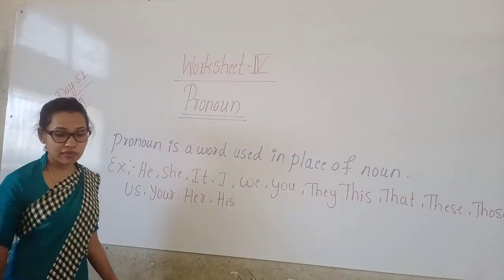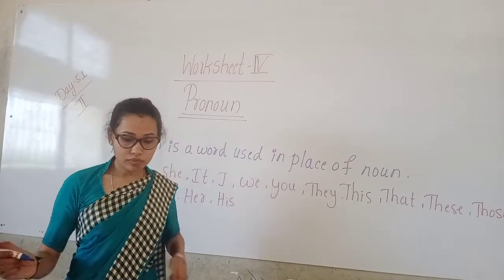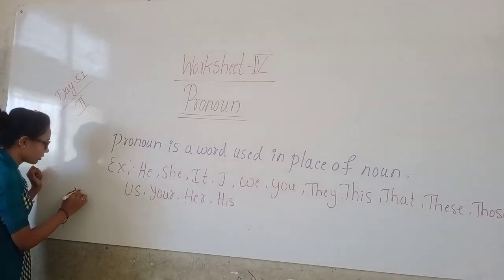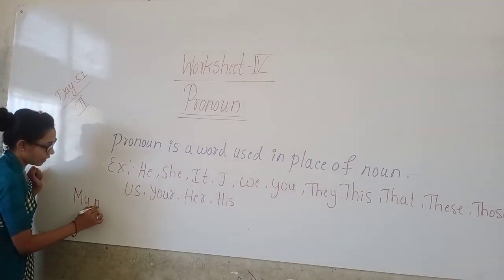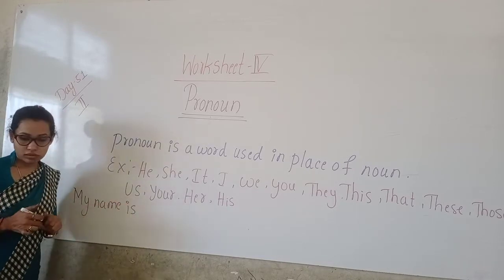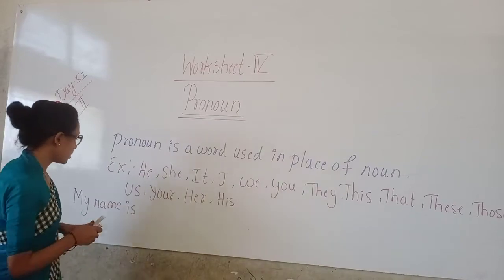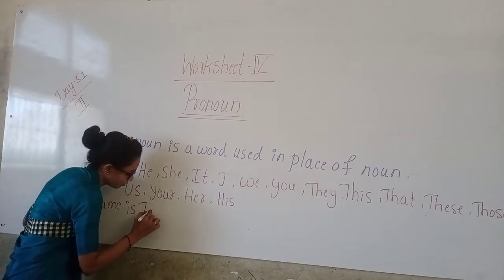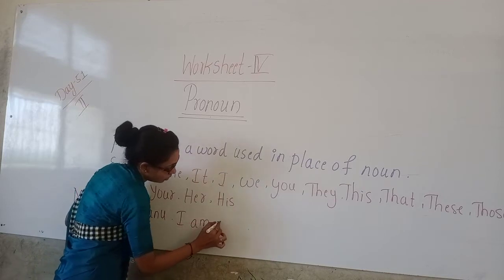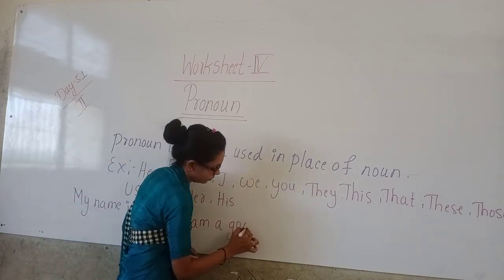Let us see one example for this. My name is Tanu. I am a good girl.